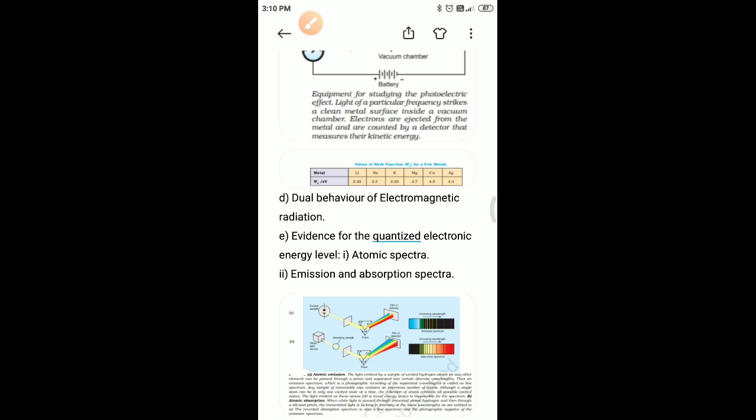So 1.0 × 10^15 per second is converted to 10 × 10^14 per second, so that it becomes easy to calculate. So 6.626 × 10^-34 joule second times (10 × 10^14 minus 7 × 10^14) per second. So we'll get the answer 1.988 × 10^-19 joule.